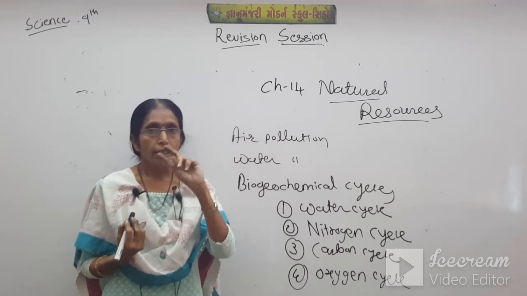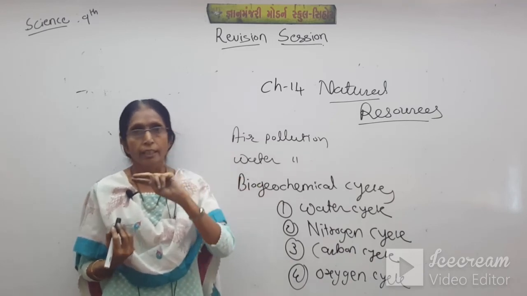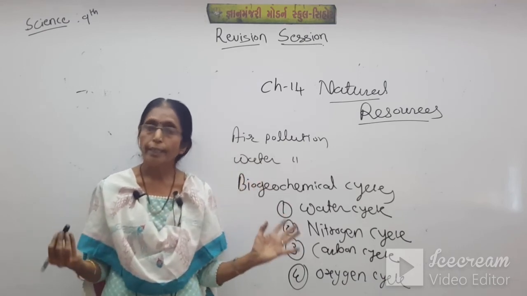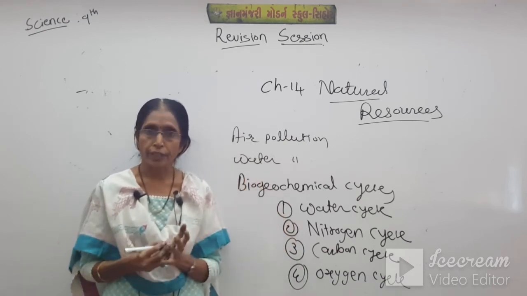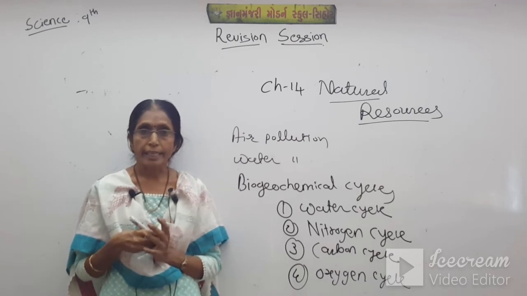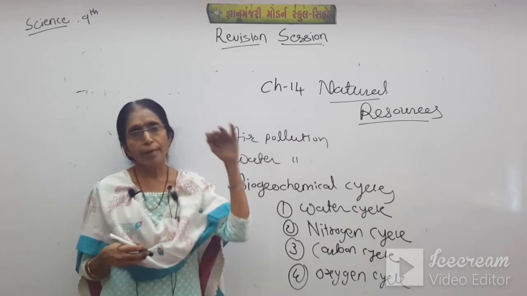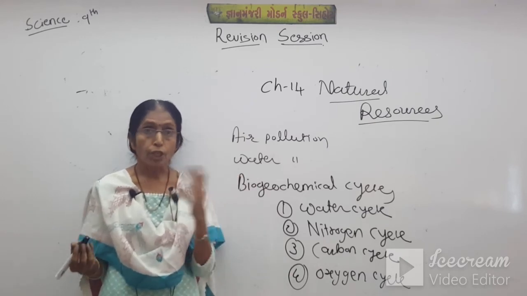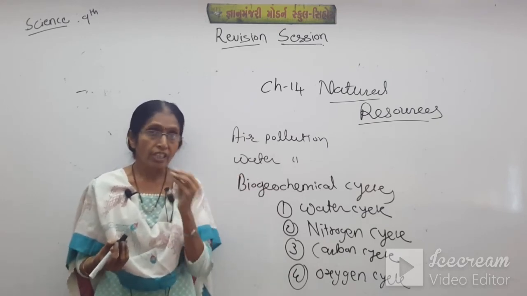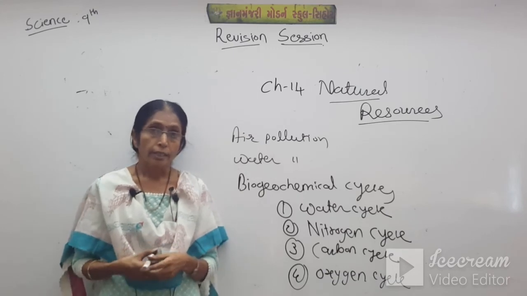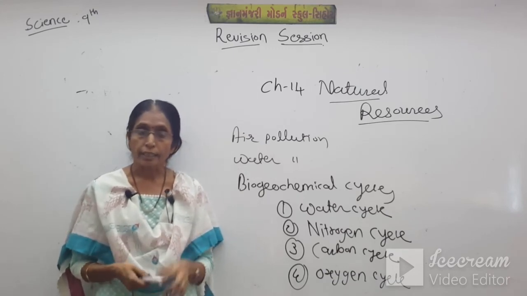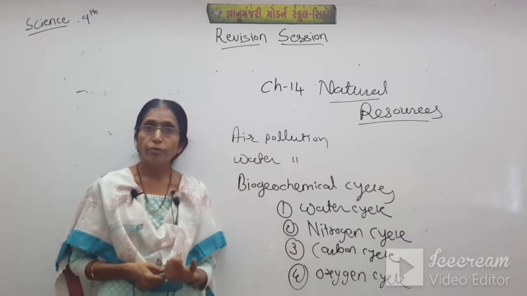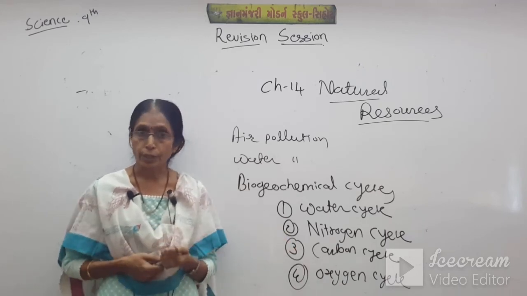In this way the proportion of oxygen and carbon dioxide remains balanced in the atmosphere. But nowadays the proportion of plants is decreasing and the proportion of animals is increasing. So the ratio is changing, and due to this air pollution creates global warming. One factor is also there, because carbon dioxide gas is responsible for global warming.